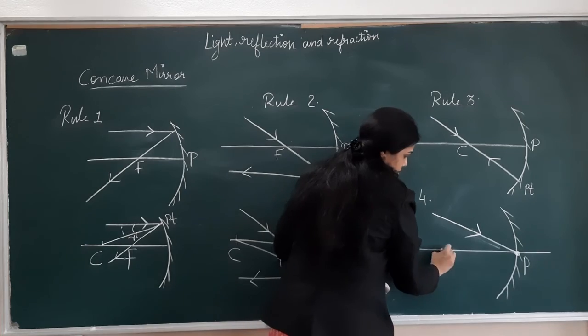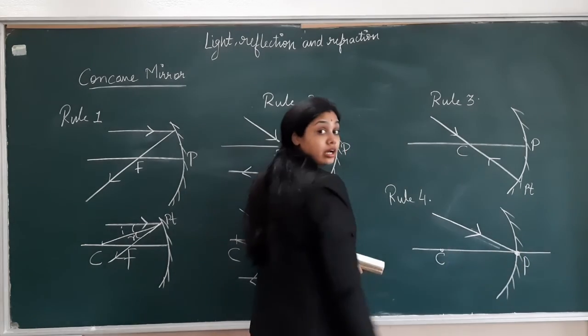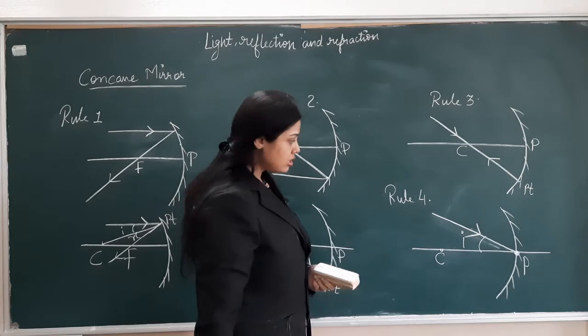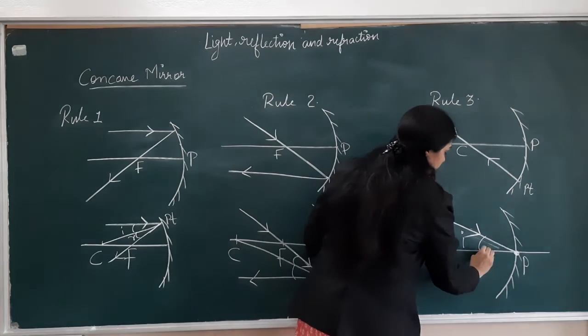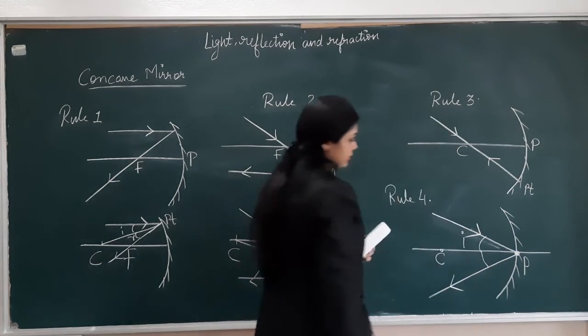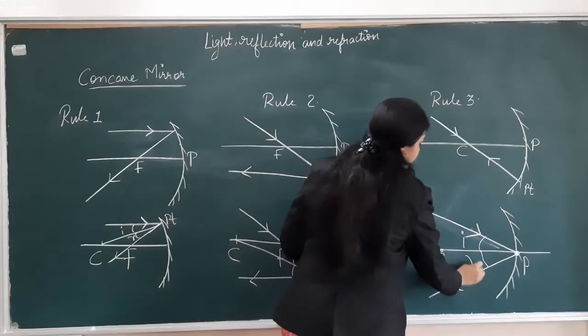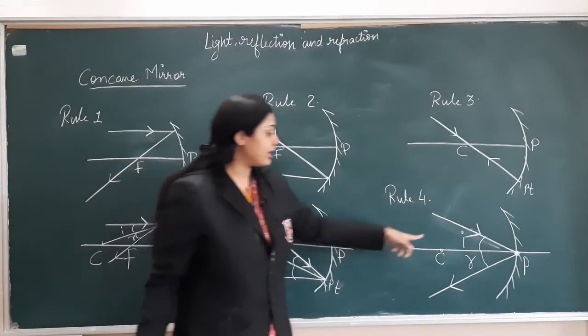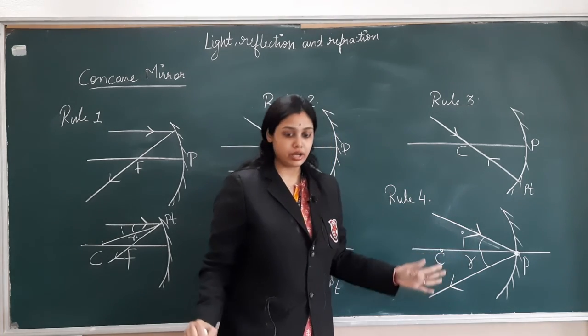So this line CP will act as the normal, and this becomes the angle of incidence. You have to measure this angle and then draw a line. So the light ray will reflect back following the law of reflection, that is, angle I equals angle R.